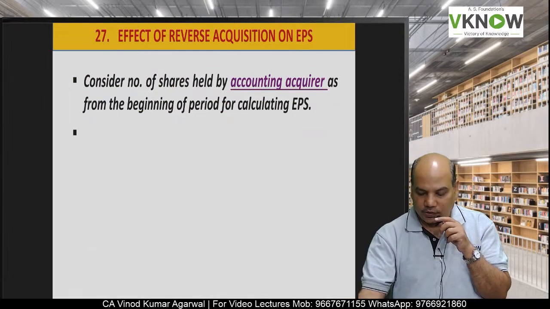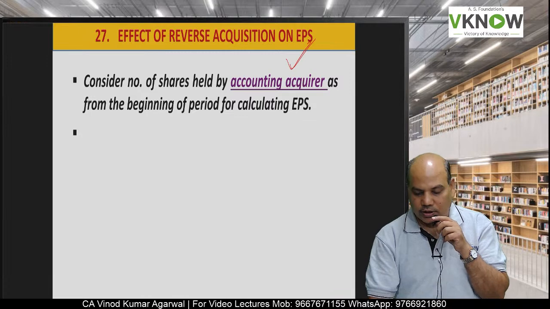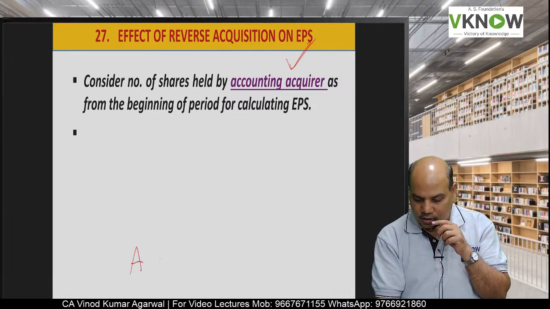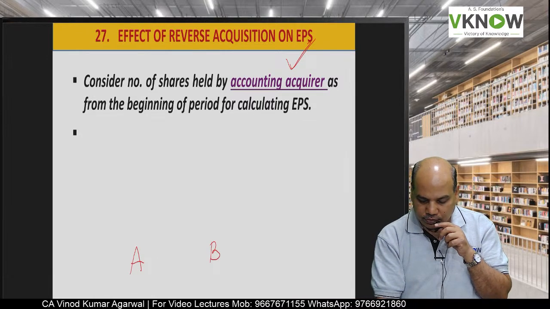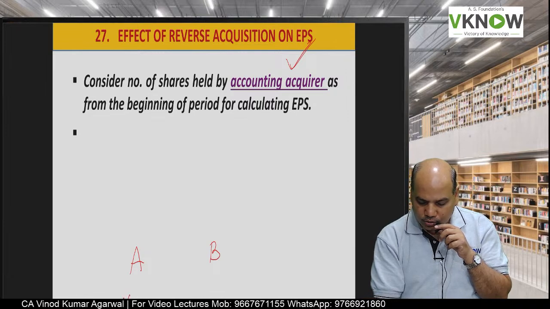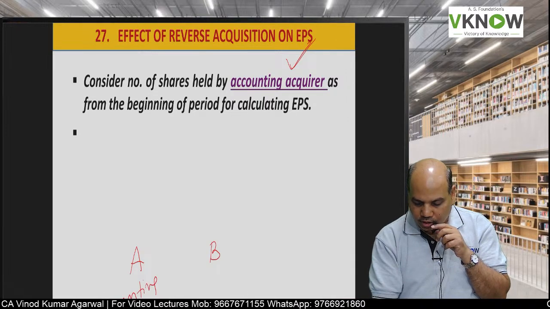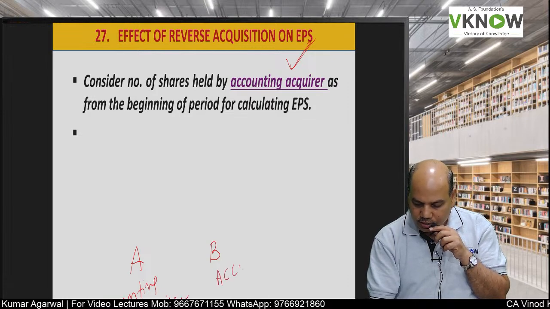Now the last part is EPS in case of reverse acquisition. A, B. A is accounting acquirer. B is accounting acquiree.